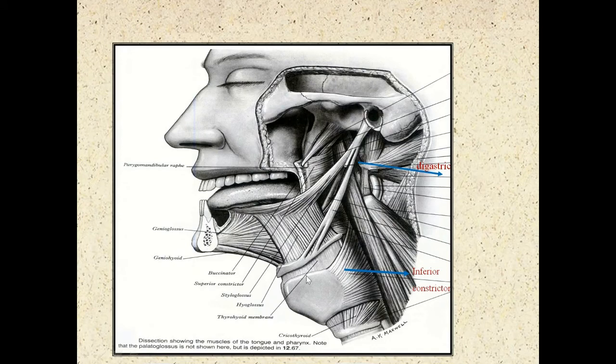So this is again to show the course of external carotid artery. Before that, you try to see the muscles. So this is the cut end of the digastric and this is the styloglossus muscle and this is the stylohyoid muscle. So this is posterior belly of digastric is cut. So this is the hyoglossus, genioglossus, constrictor muscles. From the hyoid bone, this is the middle constrictor. From the thyroid cartilage and the cricoid cartilage, this will be the inferior constrictor muscles.